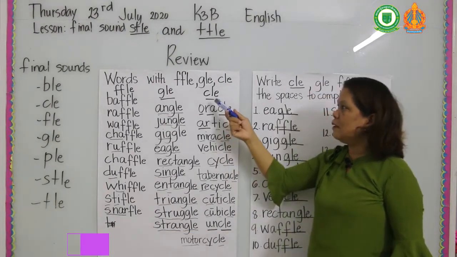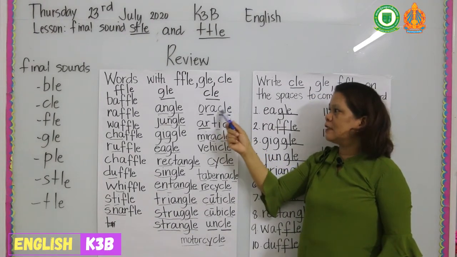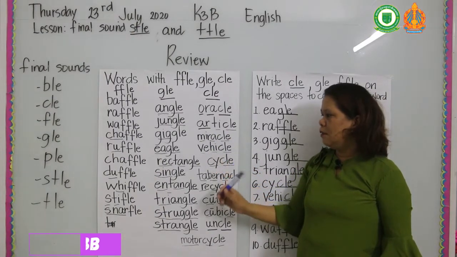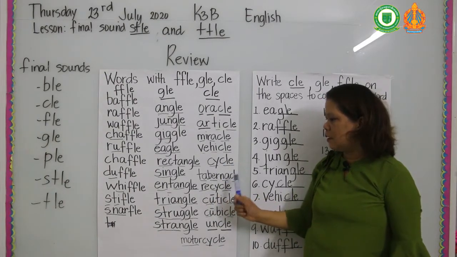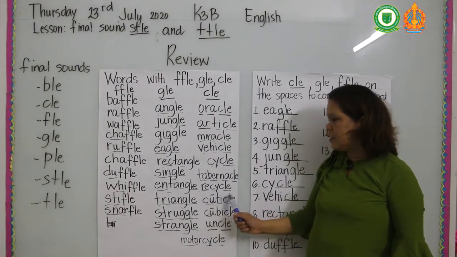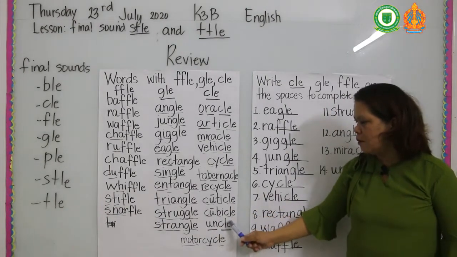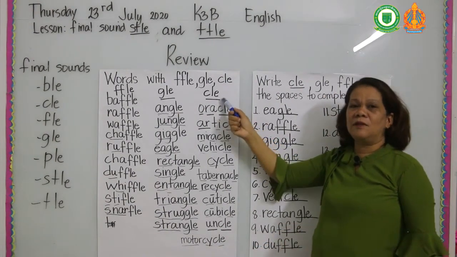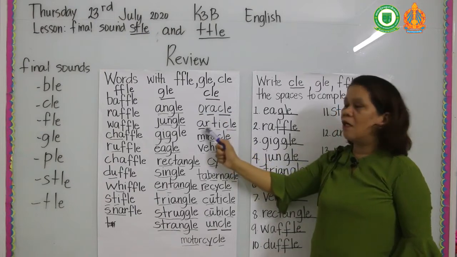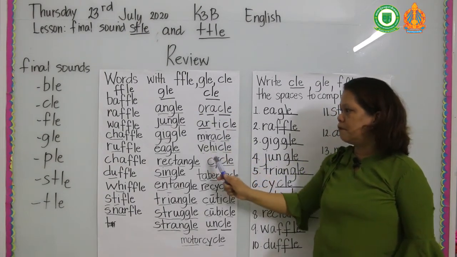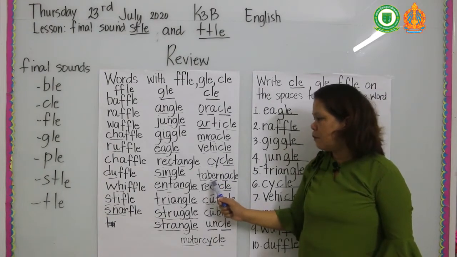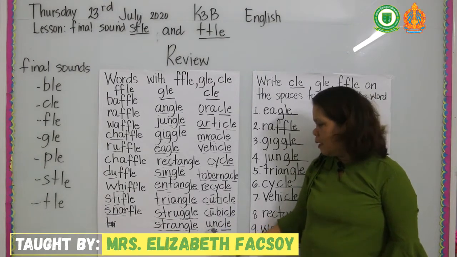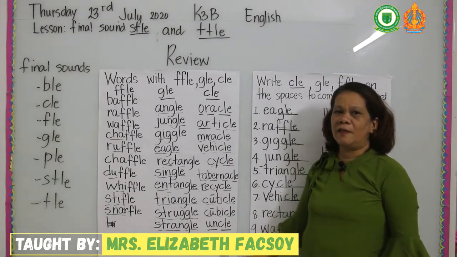For the final sound k: oracle, article, miracle, vehicle, cycle, tabernacle, recycle, cuticle, cubicle, uncle, motorcycle. Again, final sound k: oracle, article, miracle, vehicle, cycle, tabernacle, recycle, cuticle, cubicle, uncle, and motorcycle.